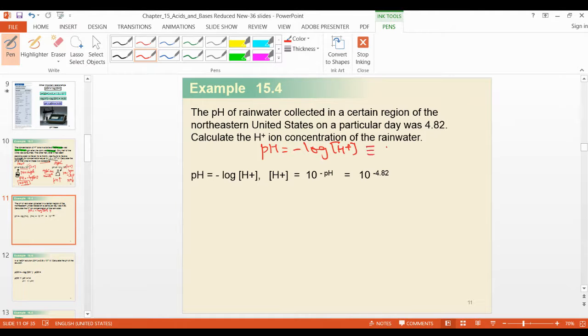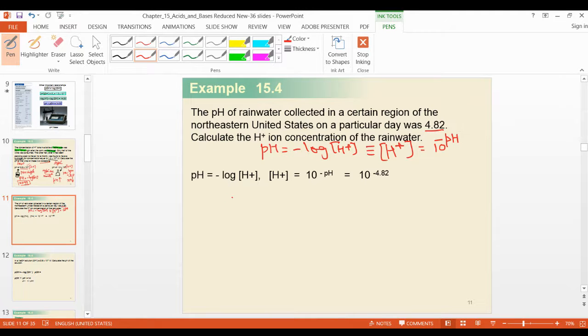We can also write, if you want to calculate only the hydrogen ion concentration, it is equal to 10 to the power minus pH. Please write down this formula also. Now the pH of the rainwater in a certain region of the north in the United States is 4.82. Calculate the H plus ion.